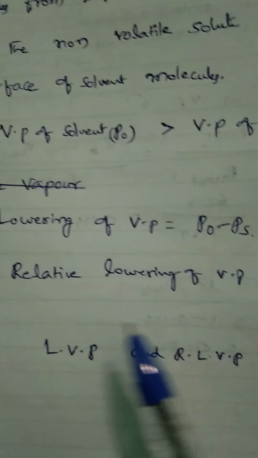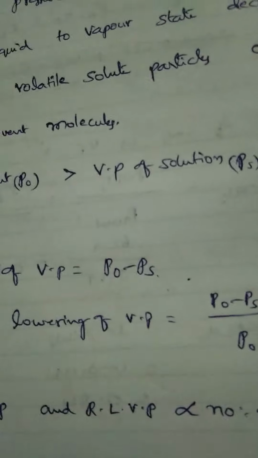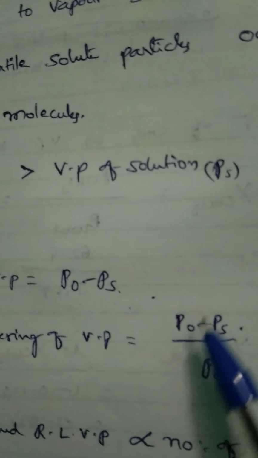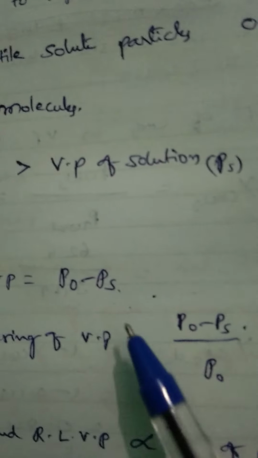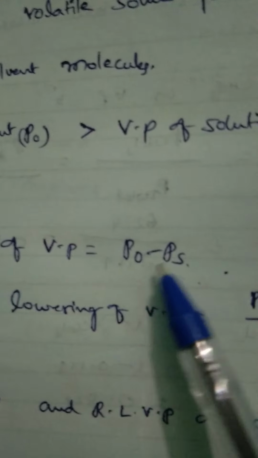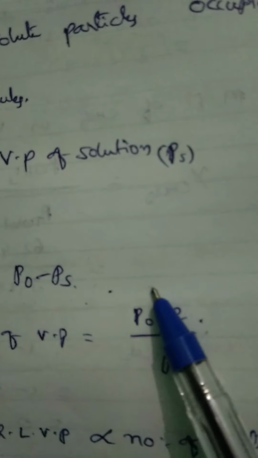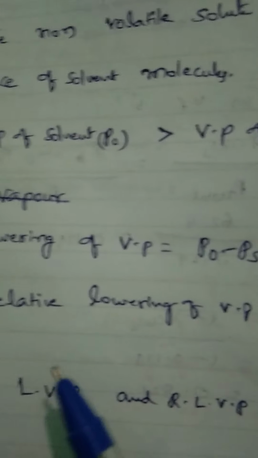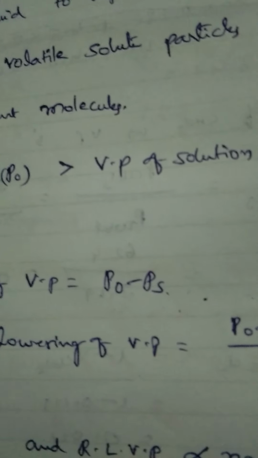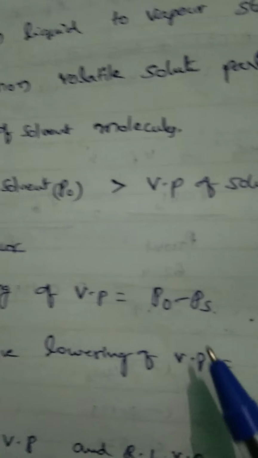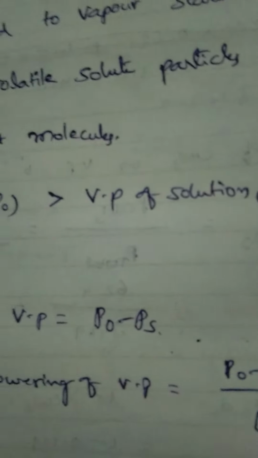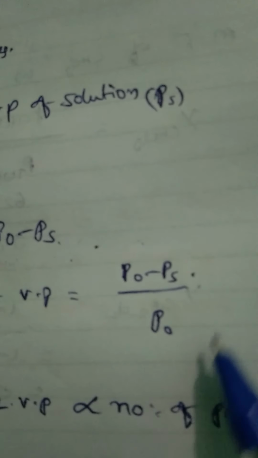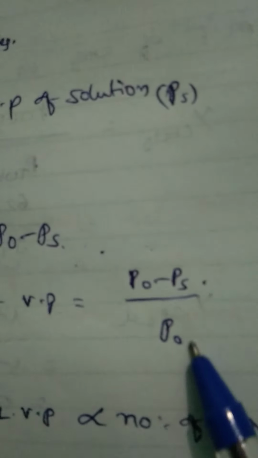And one more definition, that is relative lowering of vapor pressure. The ratio of lowering of vapor pressure to the vapor pressure of pure solvent is called relative lowering of vapor pressure. Lowering of vapor pressure means P naught minus Ps. Relative lowering of vapor pressure means P naught minus Ps by P naught.